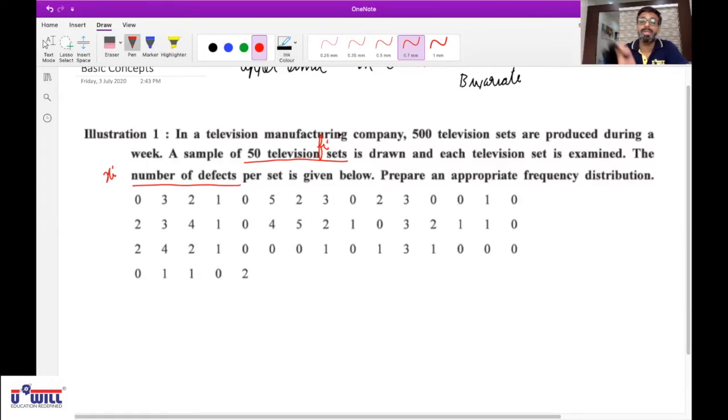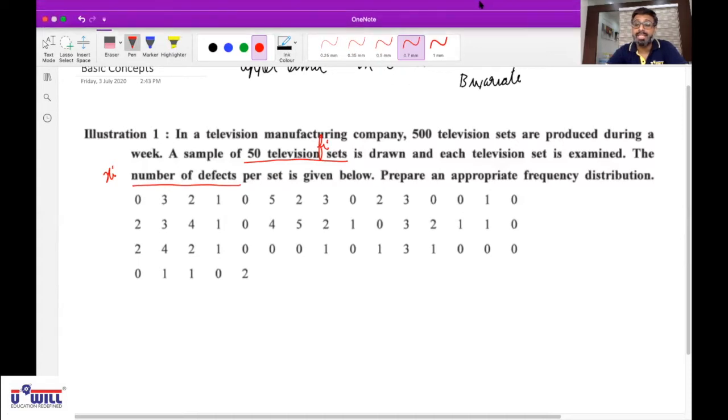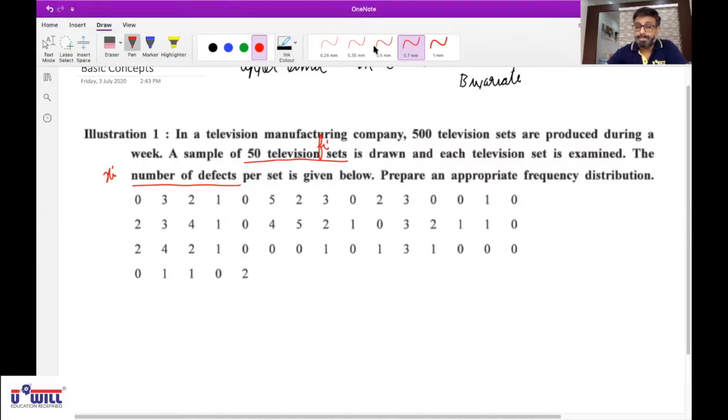That is its frequency. So raise your hand who could not understand what is a variable or a frequency. Kushi, did you understand this variable and frequency, beta? Yes, sir. Okay, number of defects differs from television to television. So number of defects is the variable xi. And number of television sets is the repetition of that defect. So that is frequency fi. Prepare an appropriate frequency distribution.